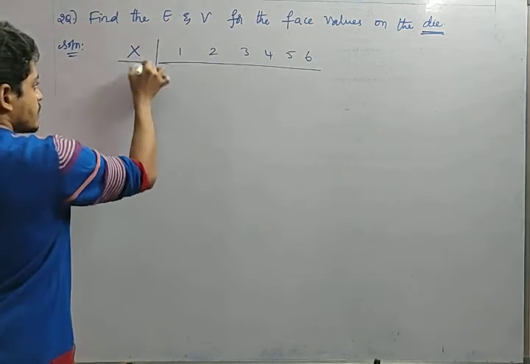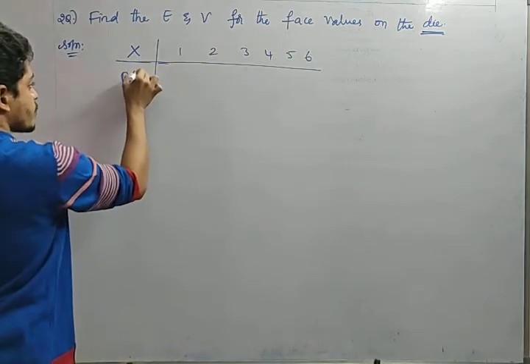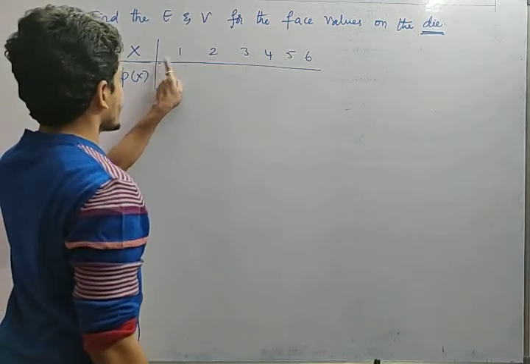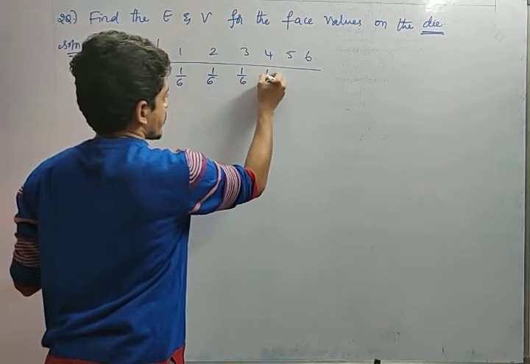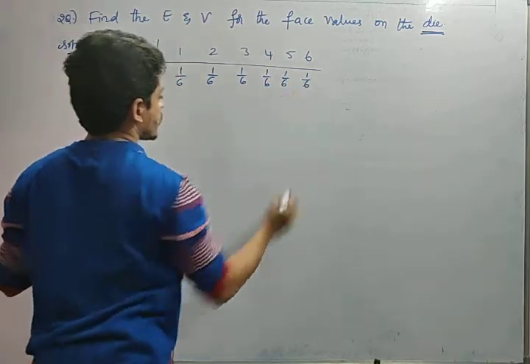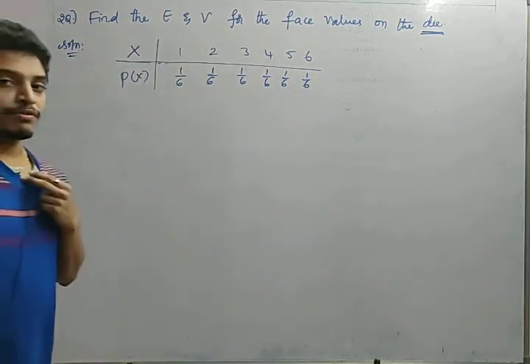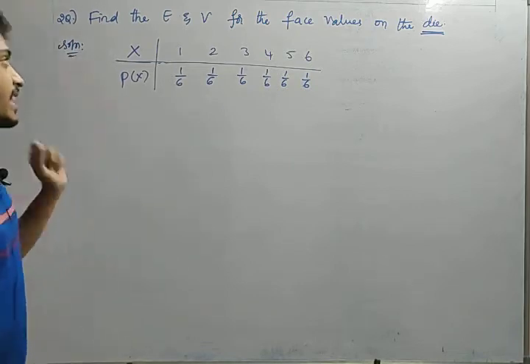Okay, fine. This is the probability distribution table. Now P of X. What is P of X, friends? What is the probability of getting 1? 1 by 6. 2, 1 by 6. 3, 1 by 6. 1 by 6, 1 by 6, 1 by 6. Now, this is the probability distribution table for a discrete random variable.